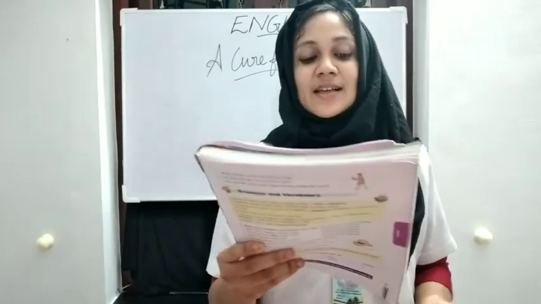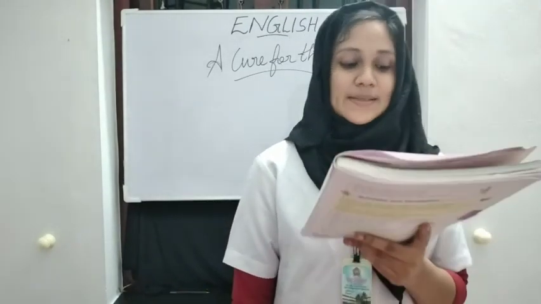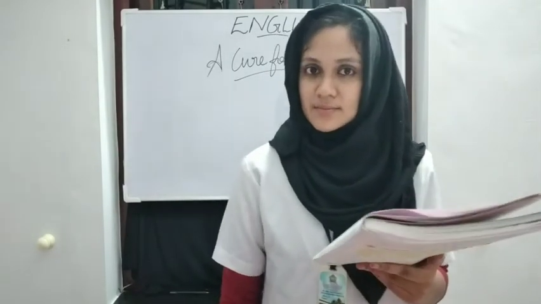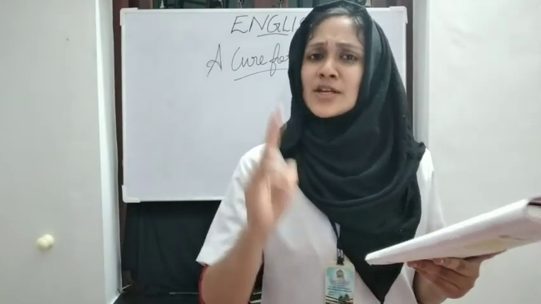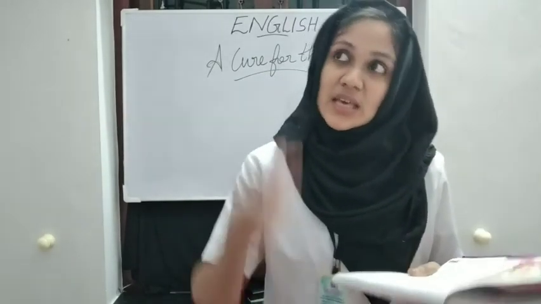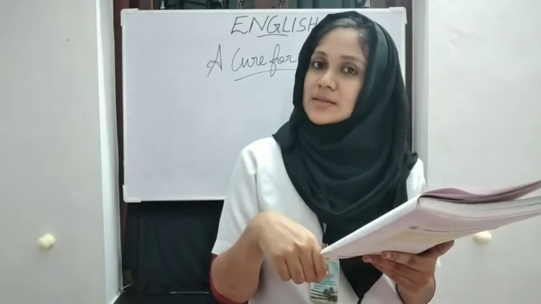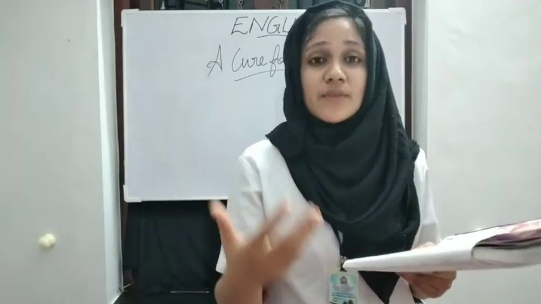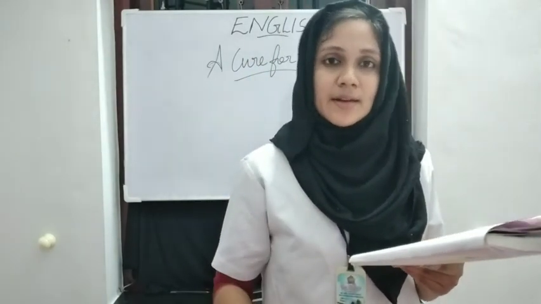Next page. All of you take page number 10. Write T for true and F for false. First question: the king had no disease. Is it true or false? True. The king had no disease. Second question: the king thought he had 100 ailments. Yes, that's true. He thought he had a lot of diseases and was not healthy, right?